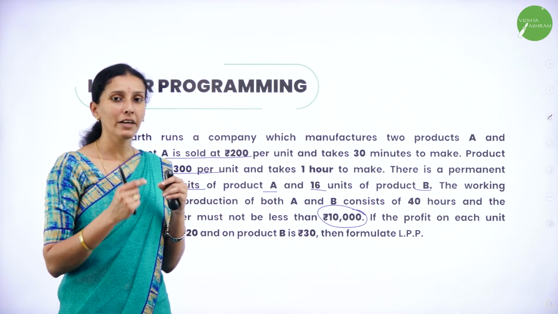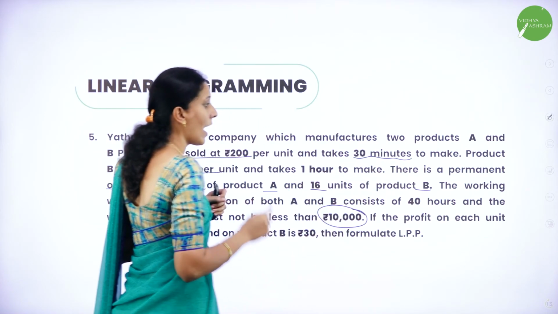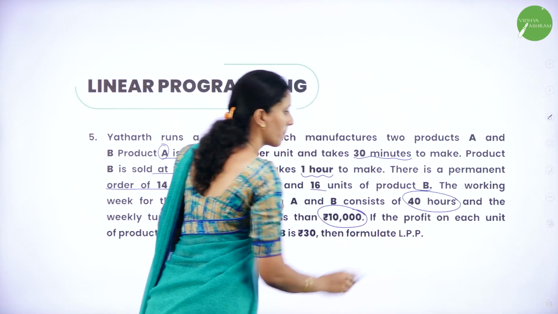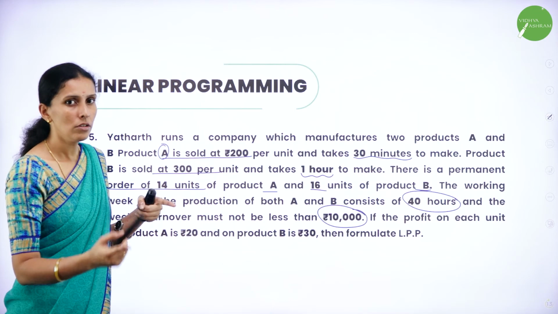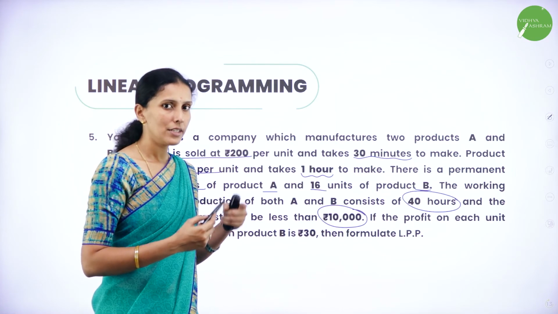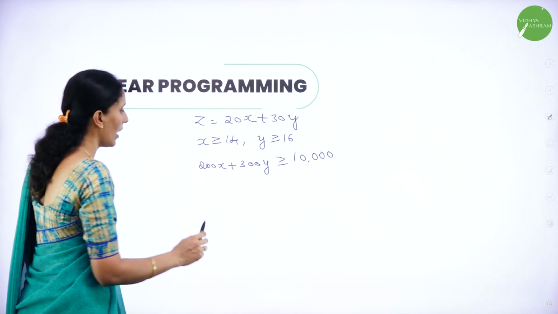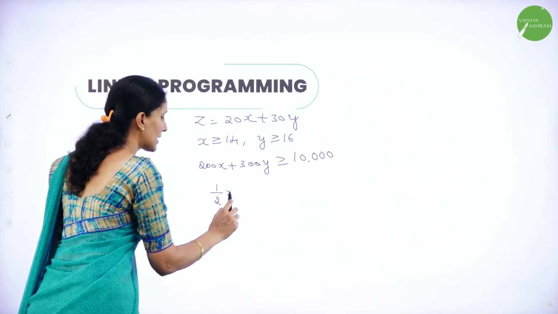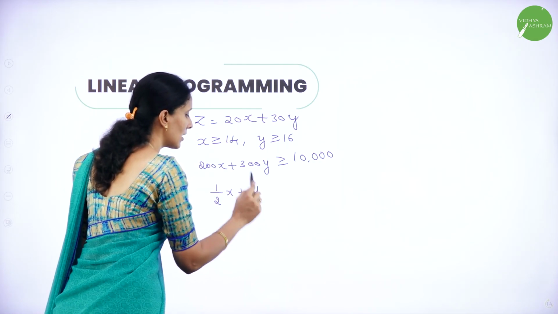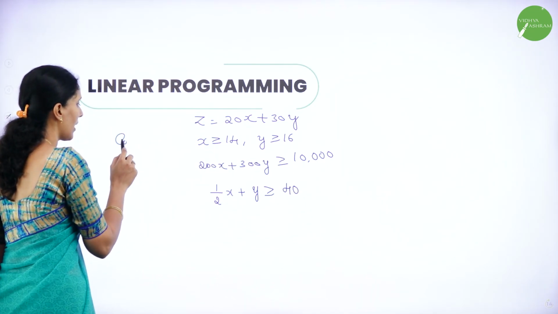Again here we have a time constraint also. Product A takes 30 minutes to make and product B takes 1 hour to make, but I have only 40 hours. So 30 minutes can be converted into hours, or 1 hour can be converted into minutes. When you are comparing quantities, they must be of the same unit. Let me convert 30 minutes into hours, it will become 1 by 2. So this becomes half x for product A, and 1 hour for product B means y. Maximum hours I have is 40. So these are the constraints I have.